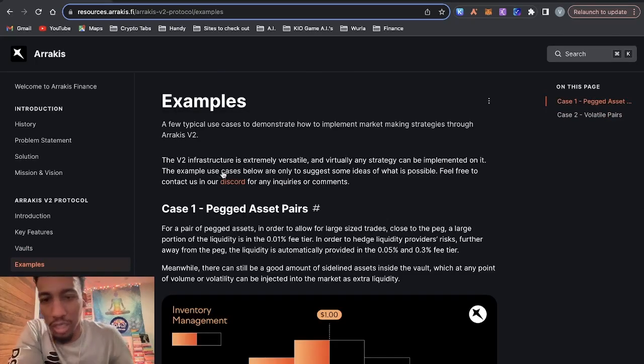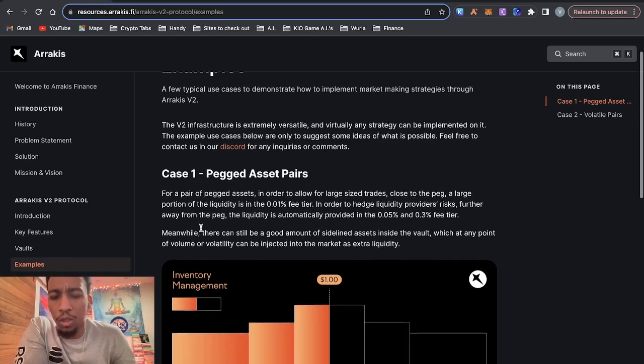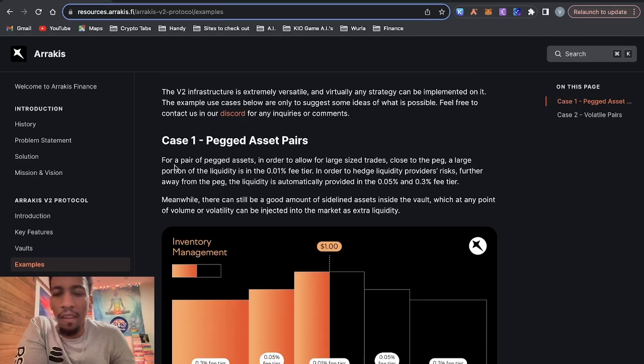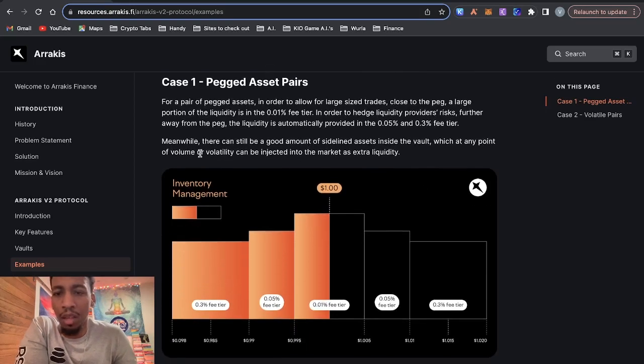Now let's go over some examples. It says a few typical use cases to demonstrate how to implement market making strategies through Arrakis. So it says case 1, pegged asset pairs. It says for a pair of pegged assets, in order to allow for large size trades close to the peg, a large portion of the liquidity is in the 0.01% fee tier. In order to hedge liquidity providers' risks further away from the peg, the liquidity is automatically provided in the 0.05 and the 0.3 fee tier. Meanwhile, there can still be a good amount of sideline assets inside the vault, which at any point of volume or volatility can be injected into the market as extra liquidity.